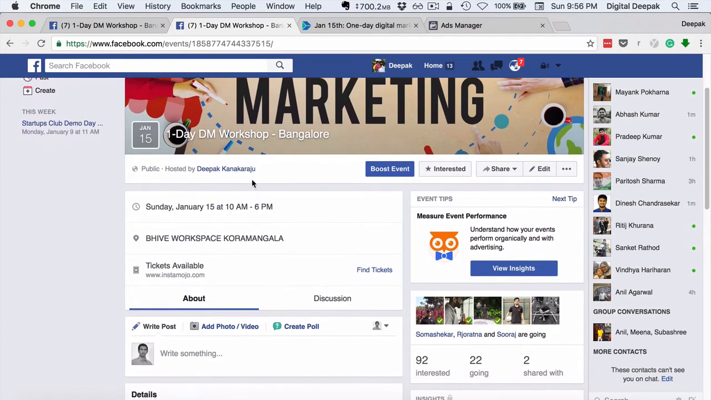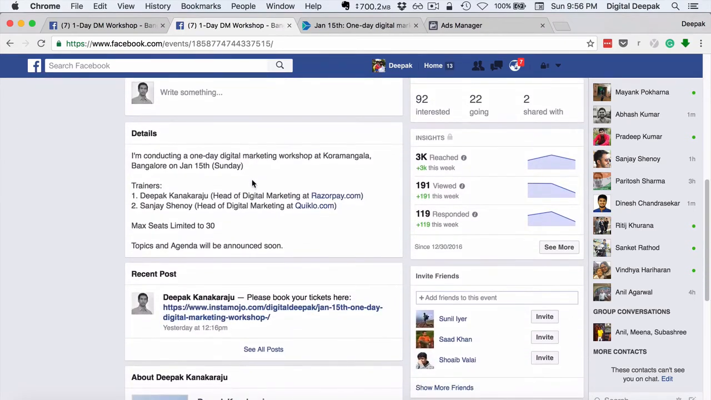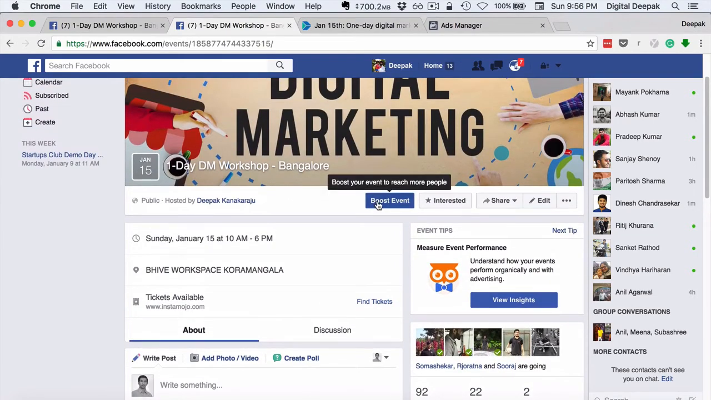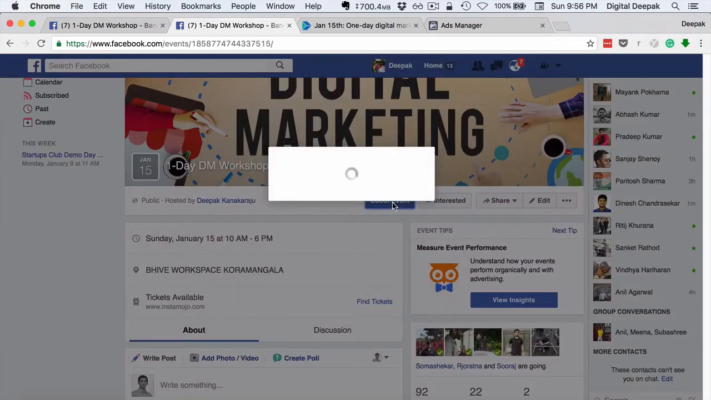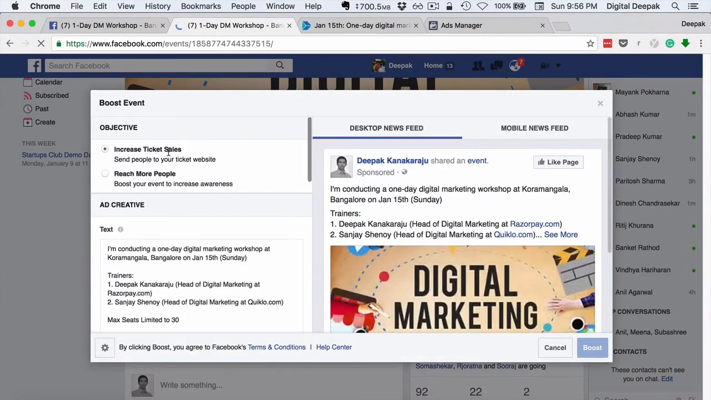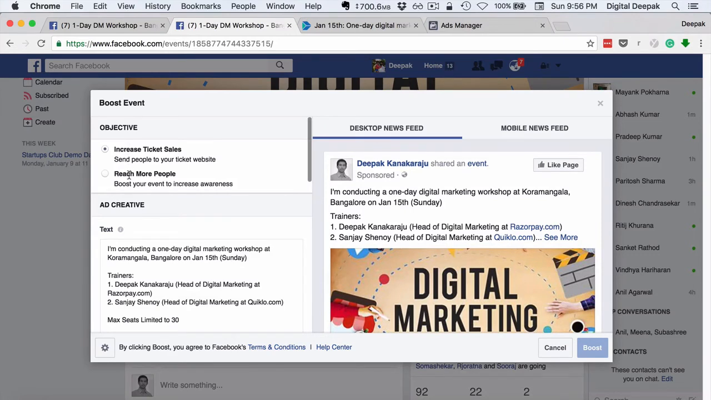So here, if you want to start giving ads for this particular event to promote this event, what you have to do is click on boost event here, or you can go to the ads manager and create an event ad there. So if you click on boost event, let's see how it works. So I'm clicking on boost event here. So what do I want to do? Either I can increase the ticket sales or I can reach more people.